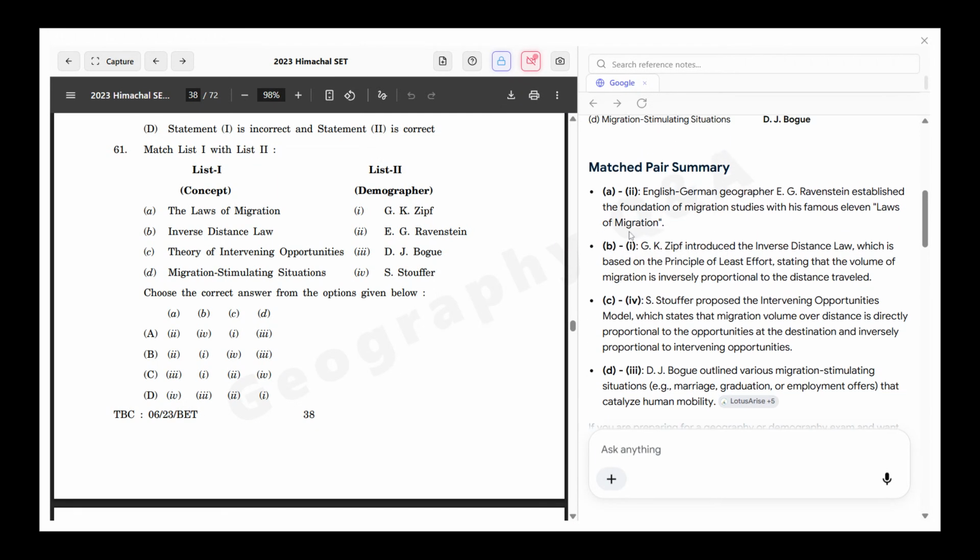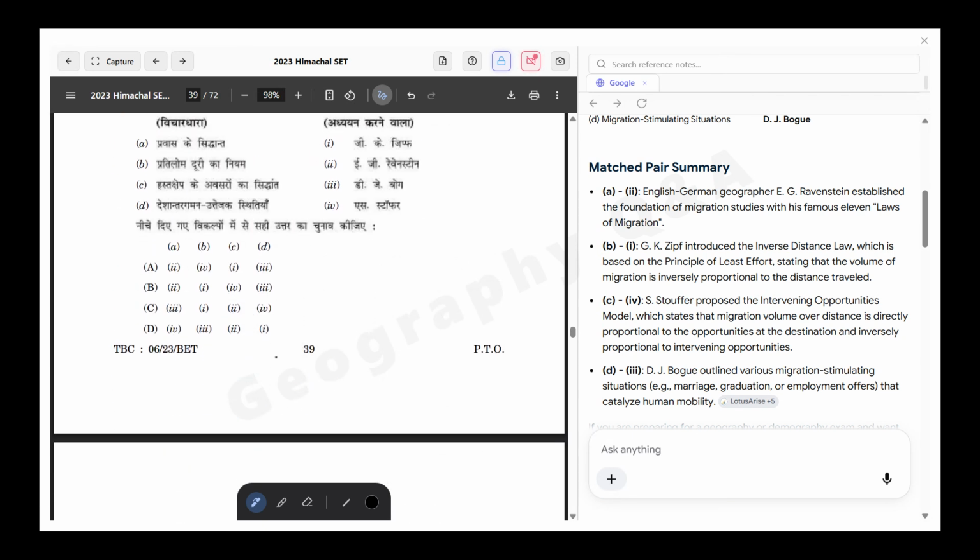So A equal to 2, B equal to 1, C equal to 4, and D equal to 3. So this will be the correct answer.